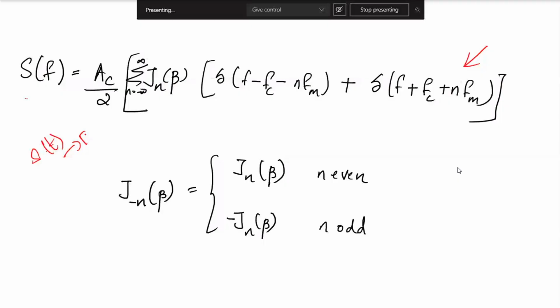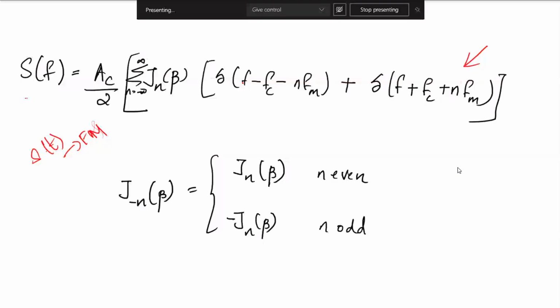S of f will be Ac by 2 summation from minus infinity to infinity, J n beta, delta f minus fc minus nfm plus delta f plus fc plus nfm. So this is the S of f. Now, what are your inputs about this expression?